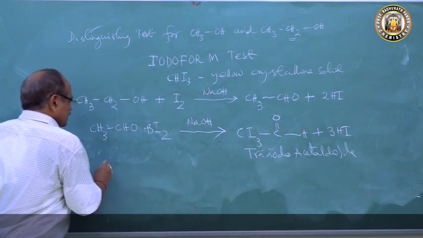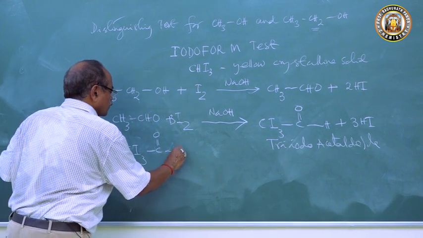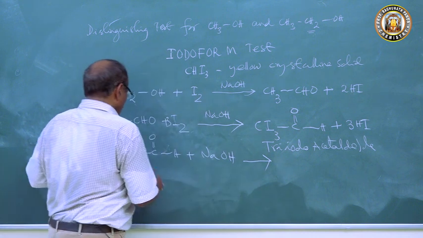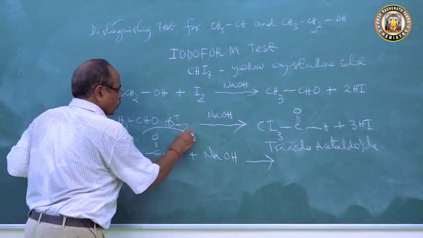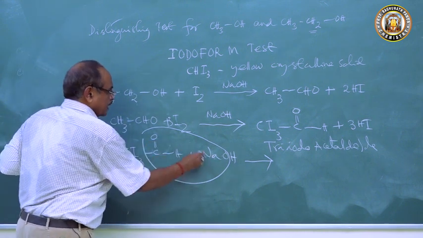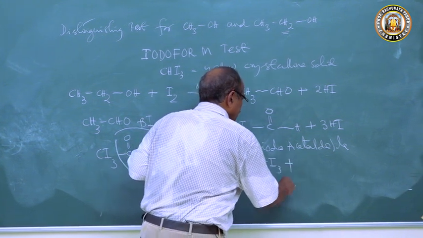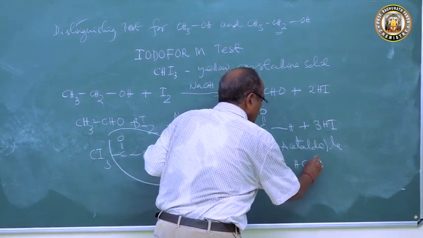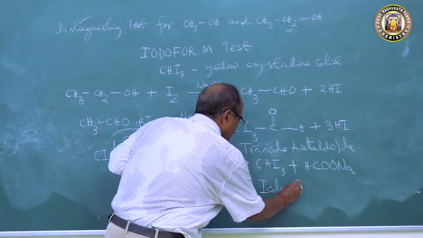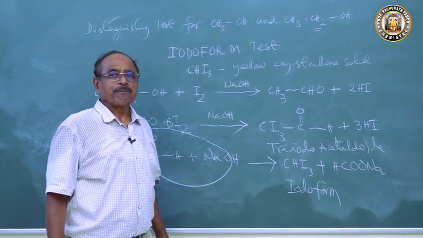The triiodoacetaldehyde then reacts with sodium hydroxide to form iodoform, CHI3, plus HCOONa, sodium formate. This is iodoform, which is a yellow crystalline solid with characteristic smell.